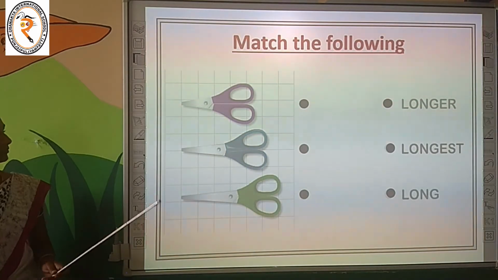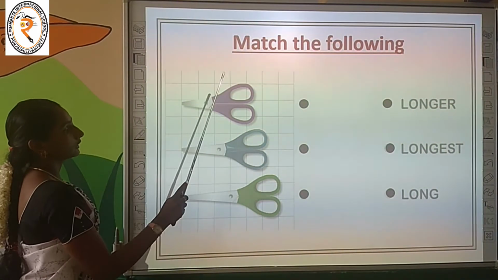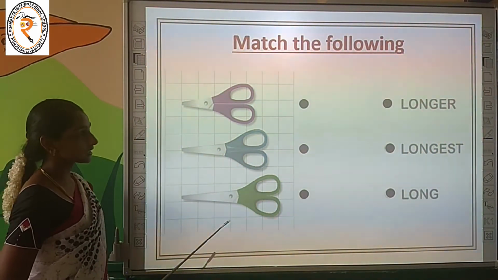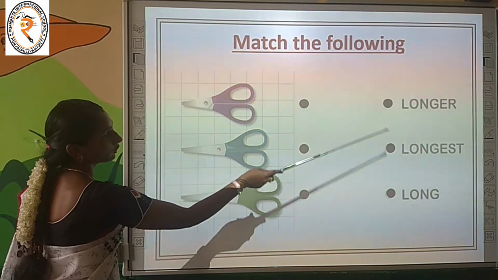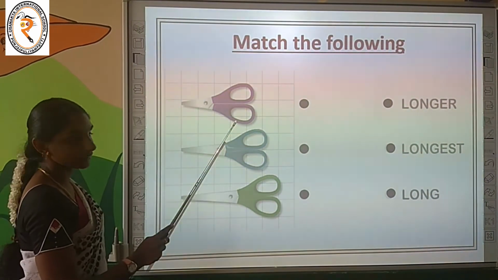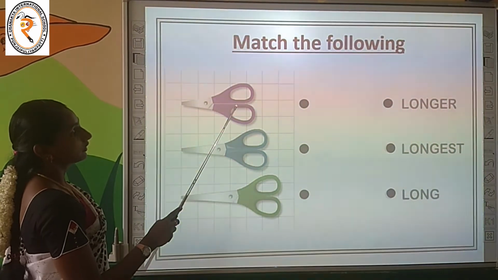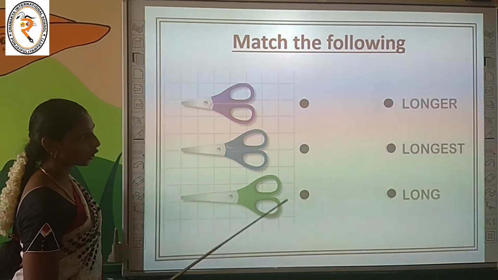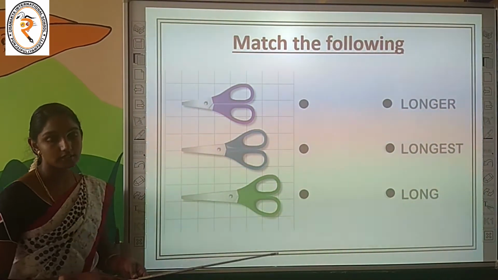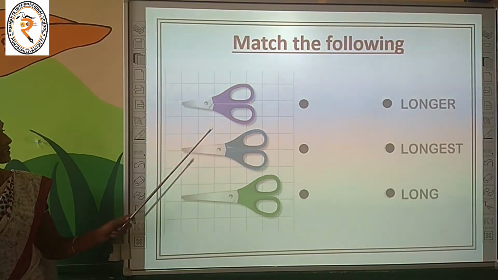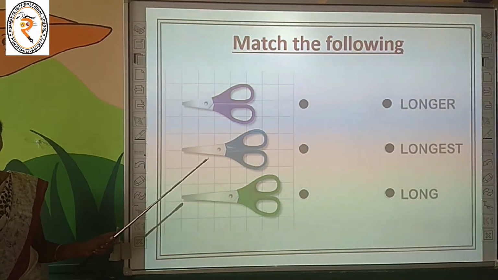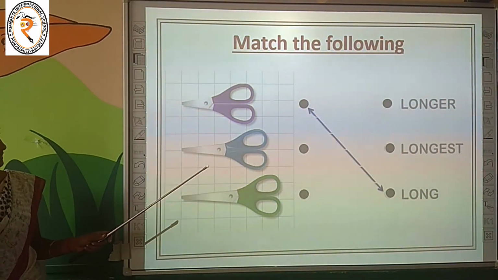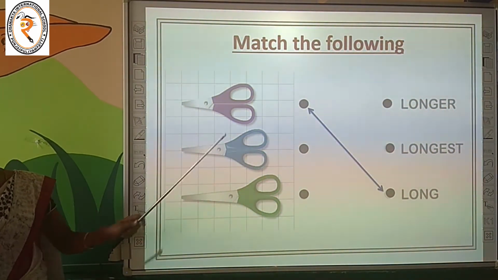Come on. Match the following. Yes, children, on the left side you have scissors. On the right side you have words related to its length. You can match the scissors with its correct word. Which is long, which is longer, which is longest. Can you tell the first one? Is it long, longer or longest? Yes, the first scissor is long length scissor.